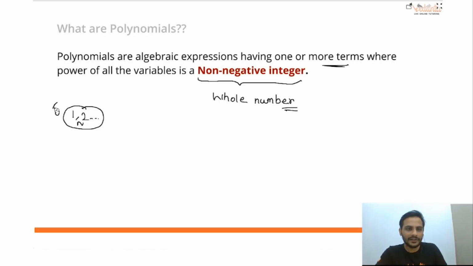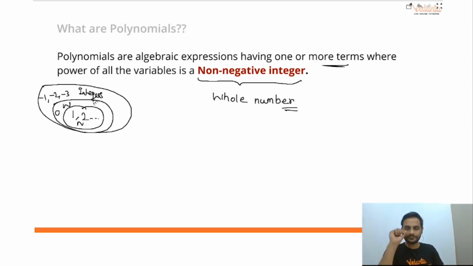If I add 0 as well, then the whole set becomes whole numbers. Then if I add the negatives of these numbers as well, the whole set becomes integers. This we have already studied in the first chapter.